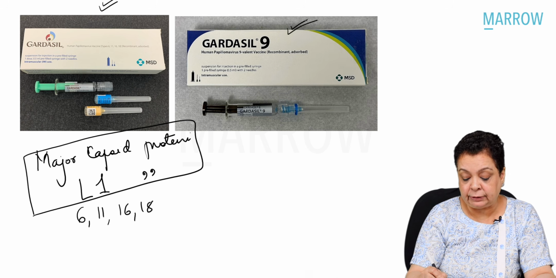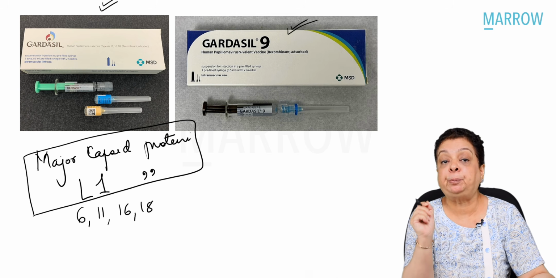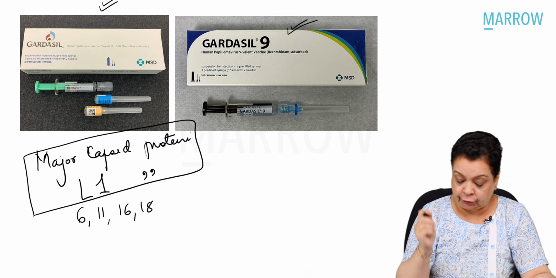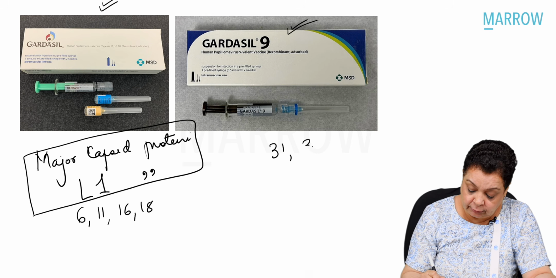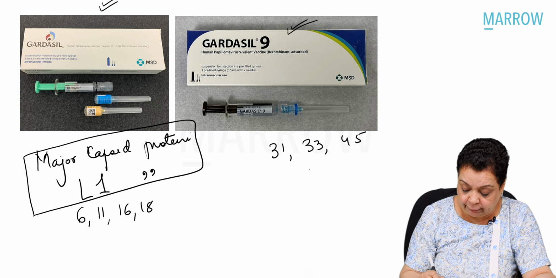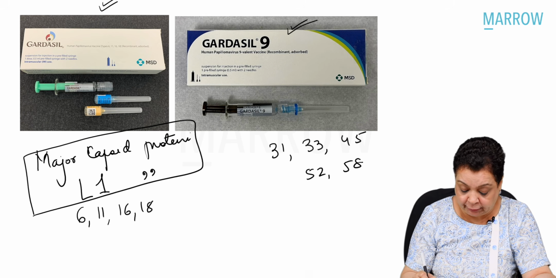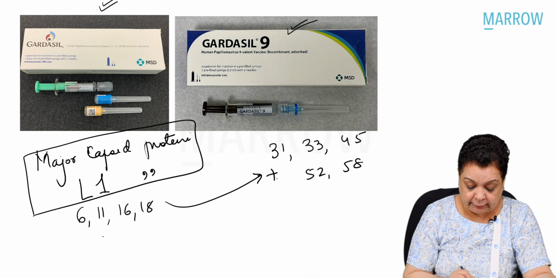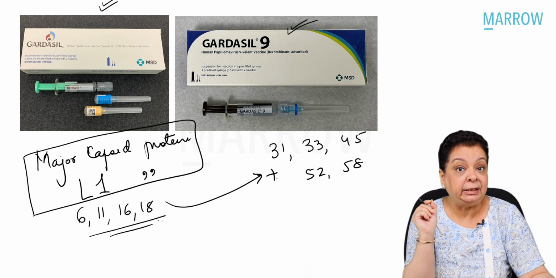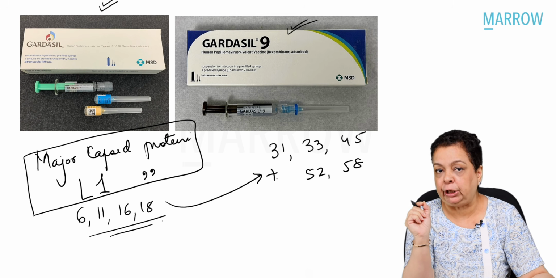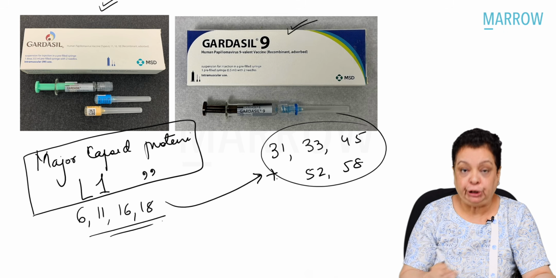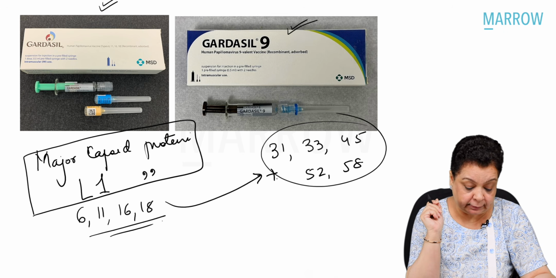And in recent years, we have Gardasil 9, which provides added protection against 31, 33, 45, 52, and 58, apart from these 4. Okay. So remember the L1, the major capsid protein of these genotypes of human papilloma viruses.